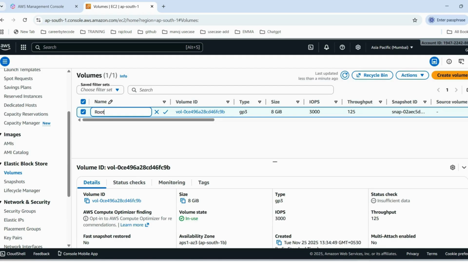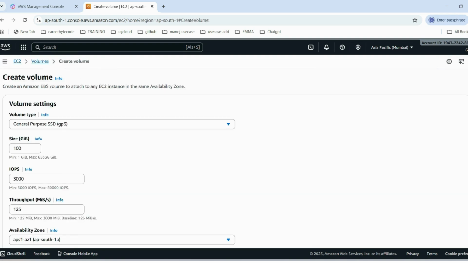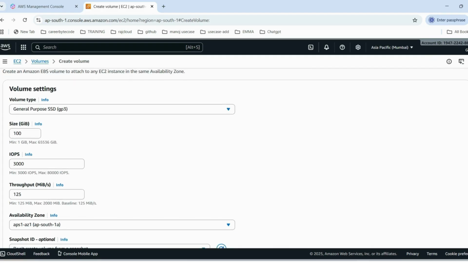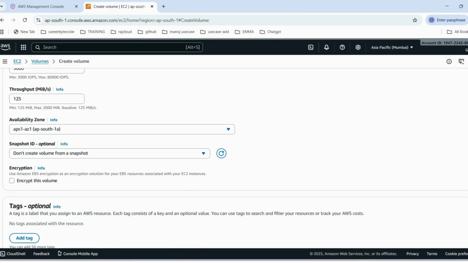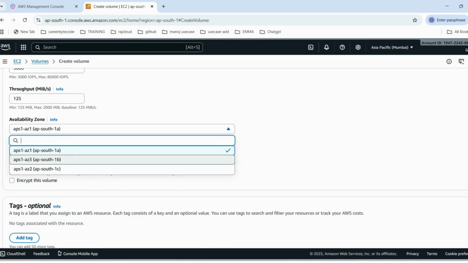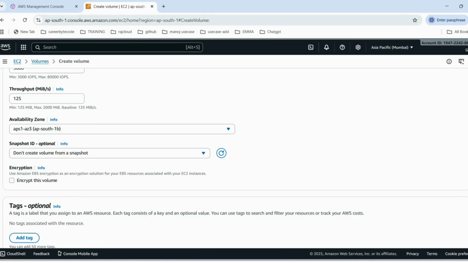Next, I'm going to the volumes. For clarification, I will give the volume a name. This is the root volume, so I edit the name as root volume. For creating a new volume, you need to click create volume, which is on the right side. Then give the size of the volume. Then we need to choose the availability zone. I already asked you to note down the availability zone, that is ap-south-1b.